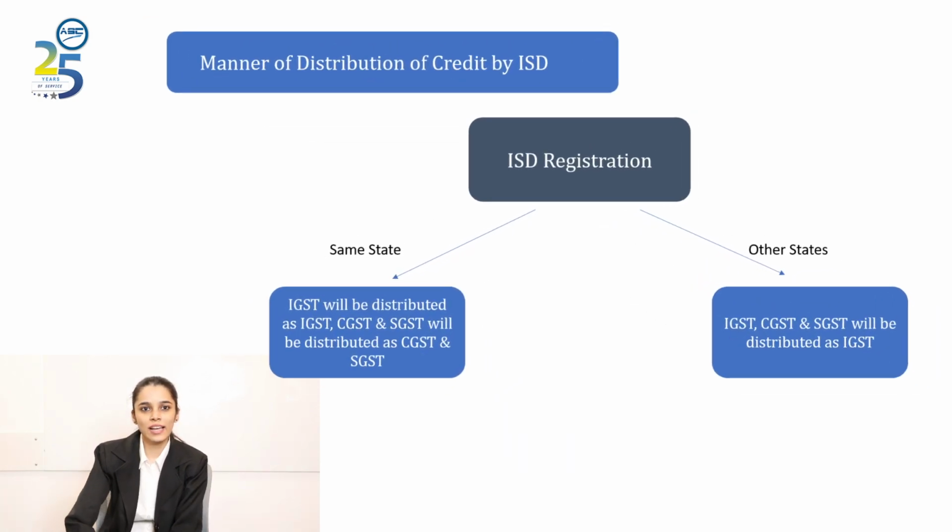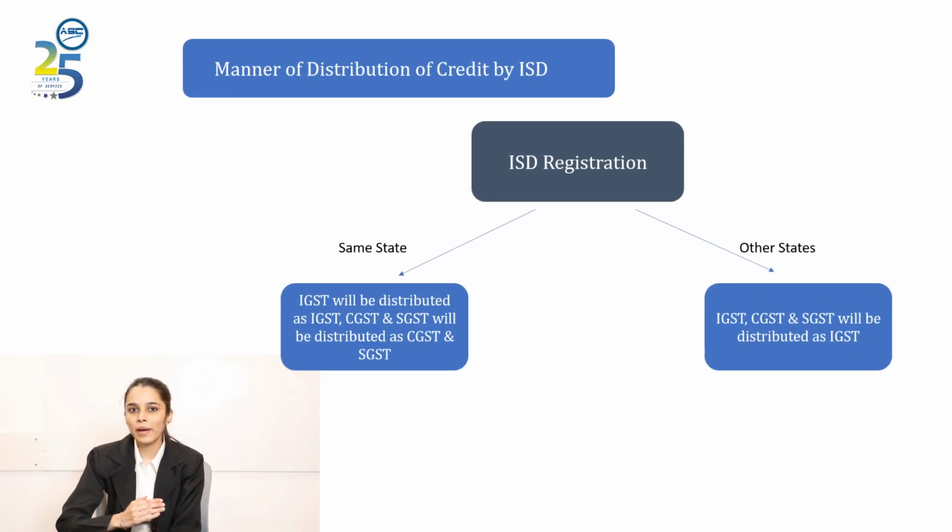So now in this slide, we will understand the manner of distribution of ITC by ISD. Suppose we have an ISD registration in Maharashtra state and the second registration of the company is also in Maharashtra state. So ISD will distribute ITC of IGST, CGST and SGST as IGST, CGST and SGST respectively.